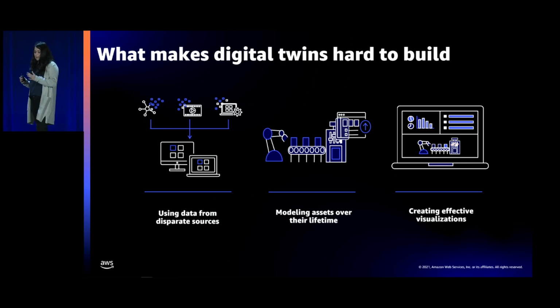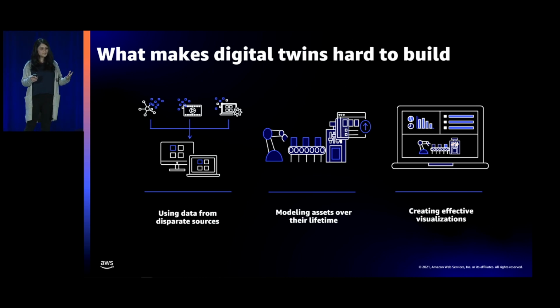The three main key pain points that customers point to us is, I have so many different data sources. These data sources hold important context for my digital twins, but there is no seemingly easy way to connect the dots between them.